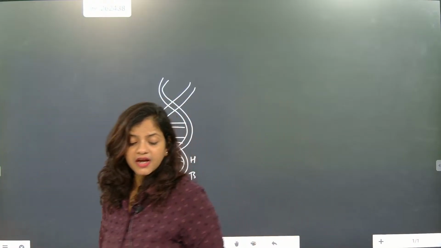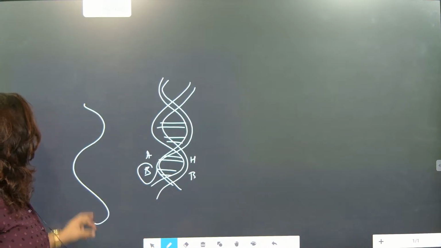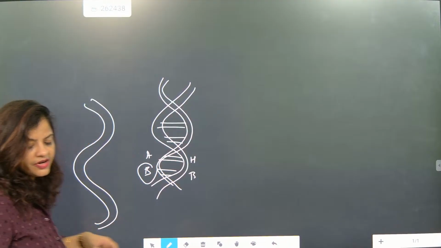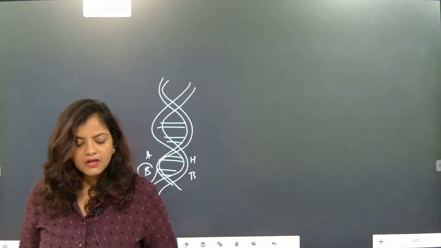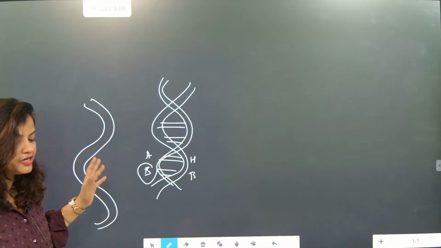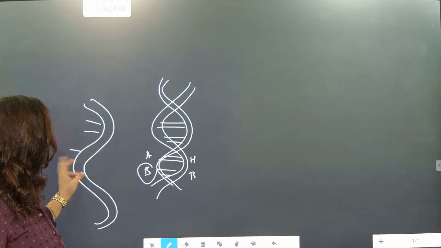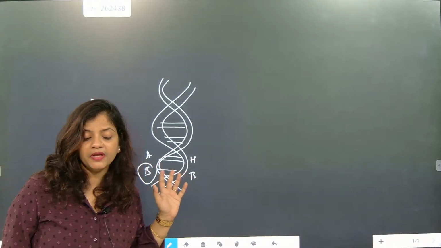RNA is single strand, and that is called ribonucleic acid. Got it? The double helix that is generated is called DNA. RNA is single strand. In this single strand, the ribosome contents play an important role.